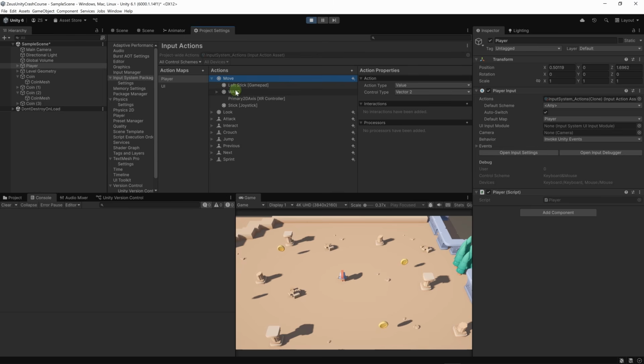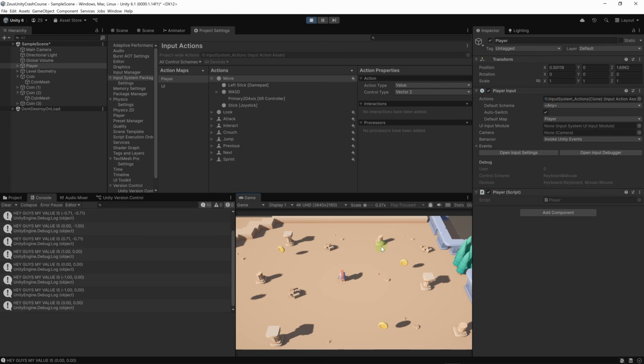Like in most FPS, TPS games, or any action game, it's bound to the left stick on the gamepad and other controls. Here, if I hit WASD, for example, I'm going to press D. It's going to say my value is 1, 0. If I don't press anything, it will say 0, 0. And if I hit A, it will say -1, 0. If I hit W, it will say 0, 1. And if I hit S, it will say 0, -1. This seems to be working.